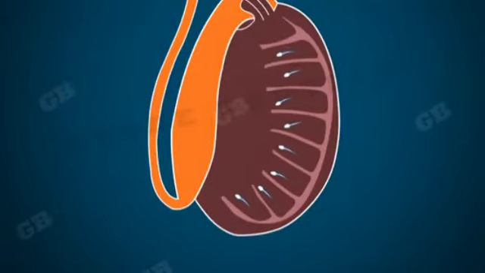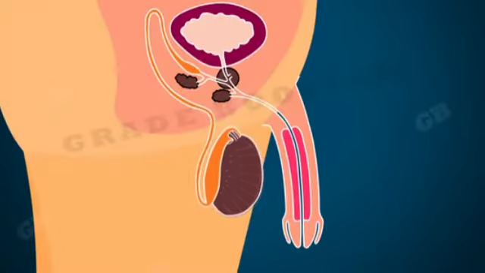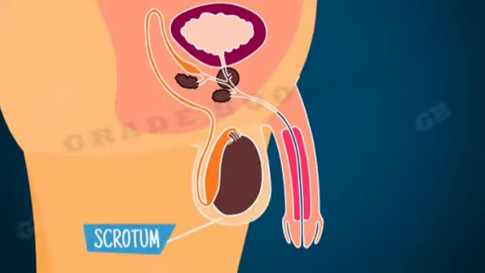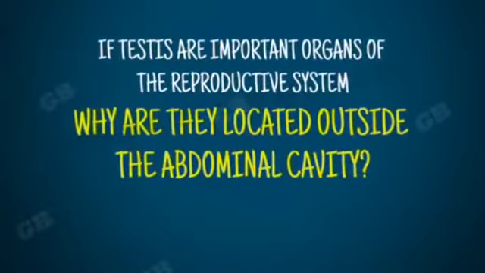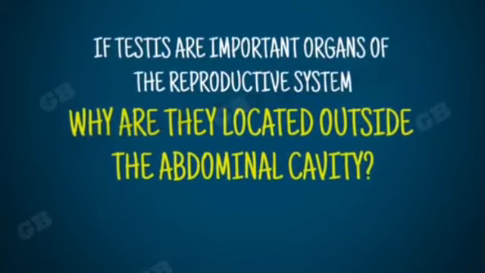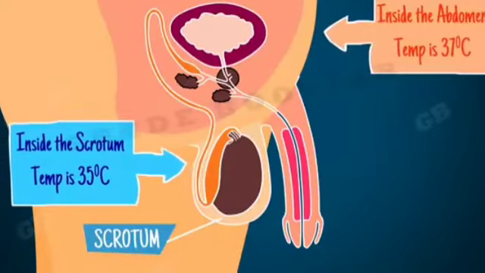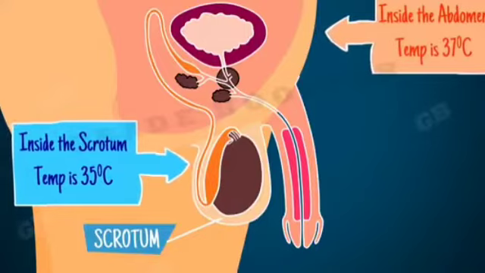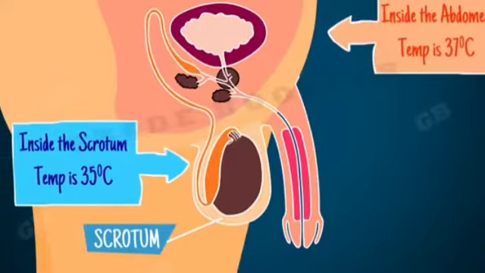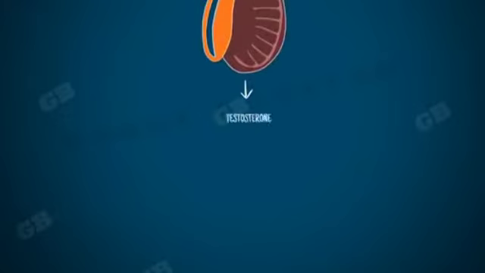The formation of germ cells or sperms takes place in the testes. They are present outside the abdominal cavity in a sac-like structure called the scrotum. If testes are important organs of the male reproductive system, then why are they located outside the abdominal cavity? Because sperm formation requires a lower temperature than the normal body temperature. Testes also produce a hormone called testosterone.